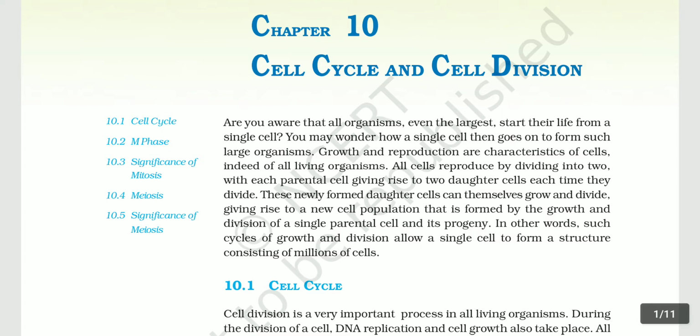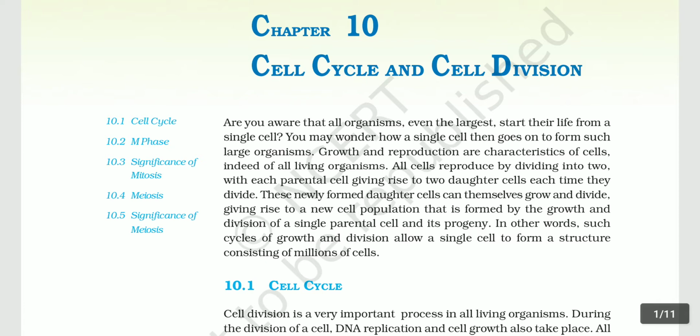Chapter 10 Cell Cycle and Cell Division. Are you aware that all organisms, even the largest, start their life from a single cell? You may wonder how a single cell then goes on to form such large organisms. Growth and reproduction are characteristics of cells, indeed of all living organisms.